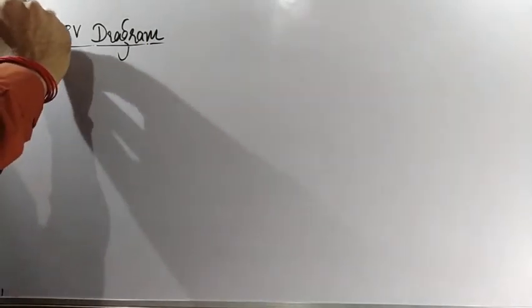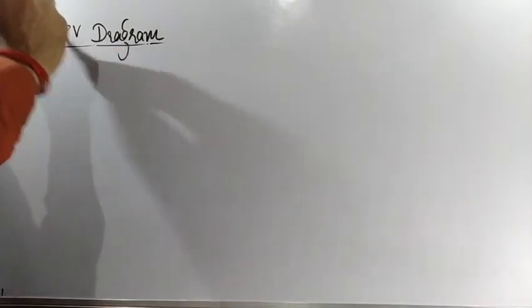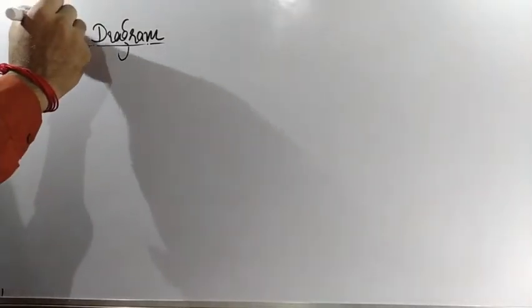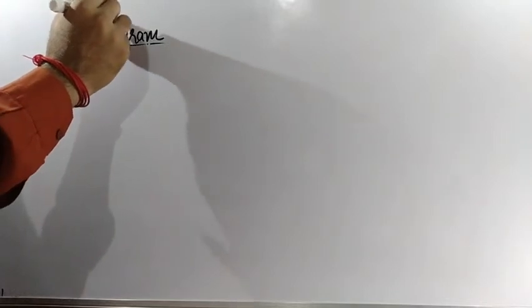PV diagram. Listen. Why do we need a PV diagram? To calculate work done. Clear? Whenever we want work done values, we need a PV diagram. The pressure-volume diagram is needed whenever we are asked for work done. We can easily calculate work done if we have a PV diagram.